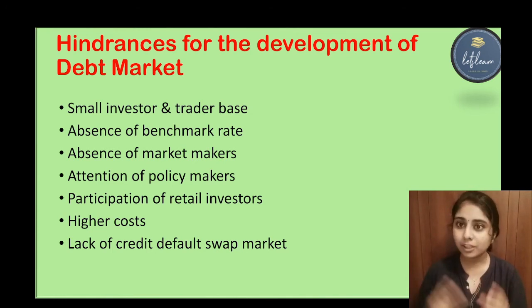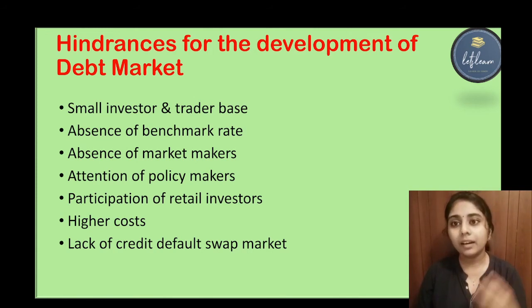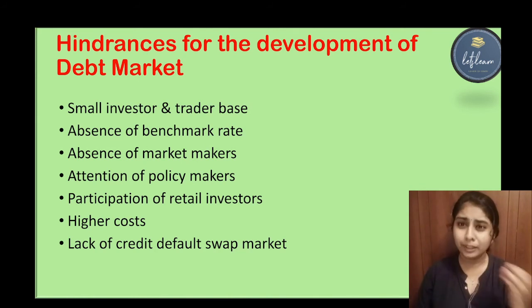Next, we can say absence of a benchmark rate. There is no benchmark rate fixed by this debt market, so no new or innovative instruments are being created in it. That is also a hindrance in the development of the debt market. Then absence of market makers. Like in the equity market, we have primary dealers and big corporations who are participating or investing, but that is not happening in this market. Only a few participants are investing in it. So that is also a problem.